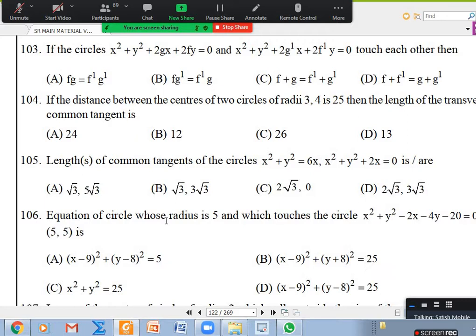These two circles, they cannot be like this. It is not possible. That means they cannot be completely separate. They can be intersecting, or they can be touching externally, or they can touch internally. They may be like this, like this, like this, but they will not be like this, and they will not be like this also, where one is inside the other. Anybody want to tell me why I'm saying that they cannot be like this or like this?